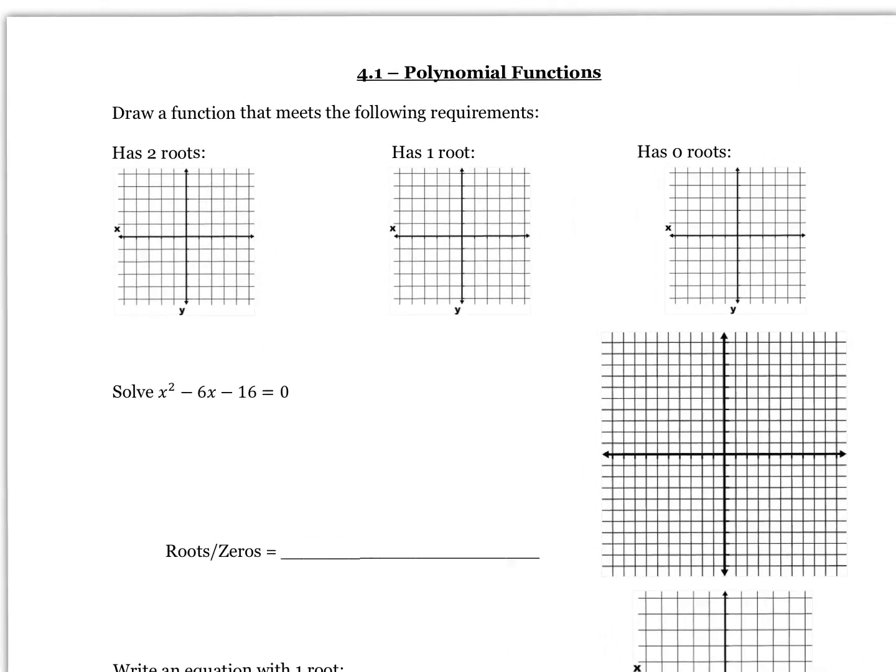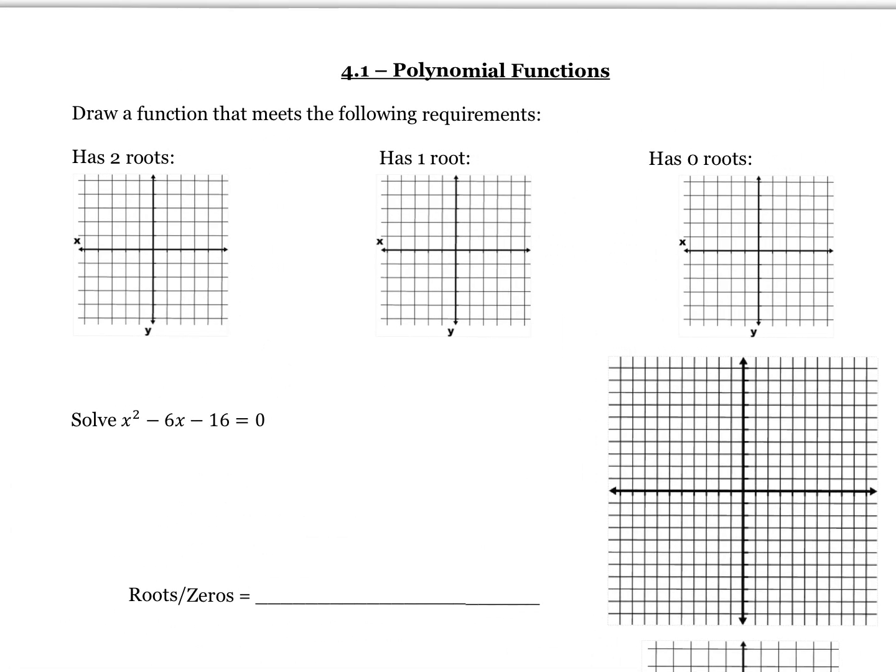So as we look at 4.1, it says draw a function that has two roots. Roots are the same as zeros. This just means roots or zeros or where it crosses the x-axis. And we just want to be familiar with all of those. Or another way I could have said that is x-intercepts. These are all interchangeable. So anything that has two roots, would this function have two roots?